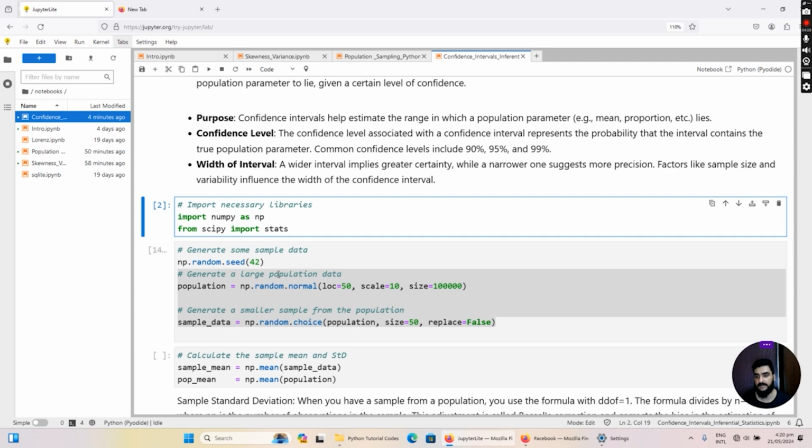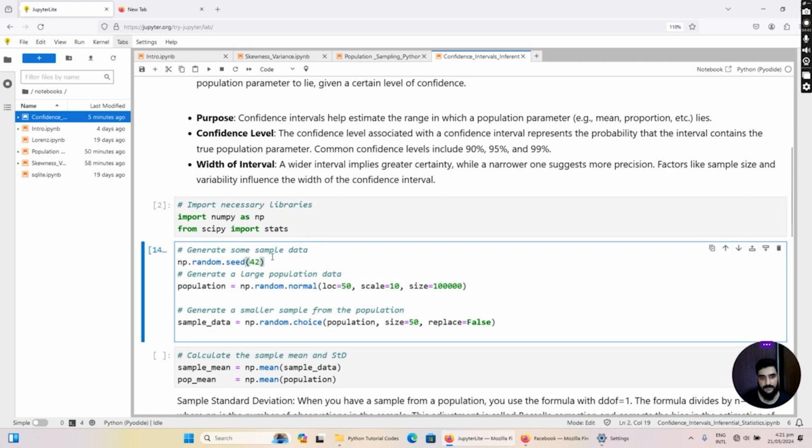Let's move on and create a data set that represents the population. Then from that data set, we will randomly select values that will represent the sample data set. So first of all, I'm going to use this Python statement here: np.random.seed(42). This statement helps us with reproducibility. It will ensure that whenever the script is run again and again, we will have the same randomly distributed data points, irrespective of how many times the script has been run, or on what laptop or computer it has been run. So it helps us reproduce the same results whenever the script is run.